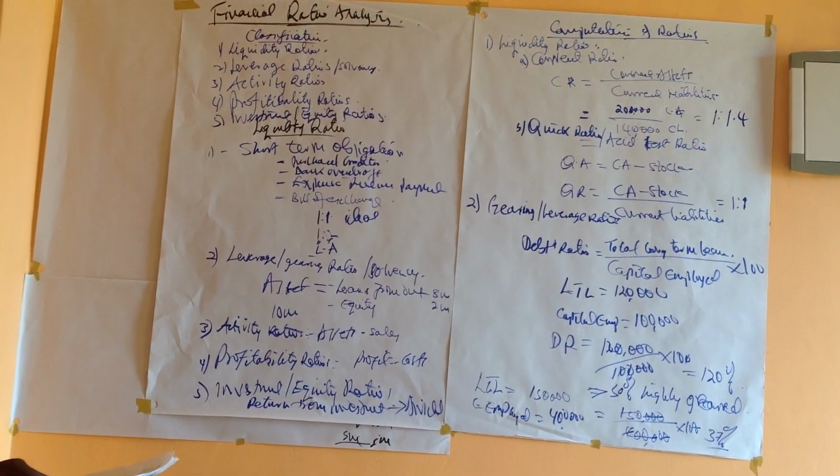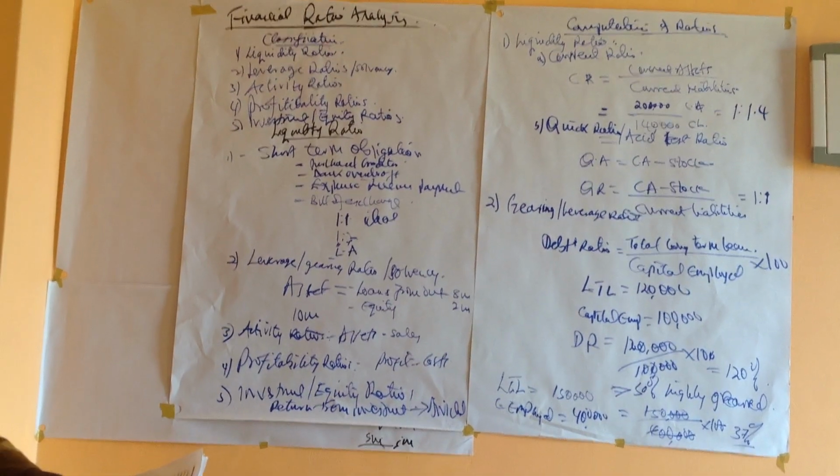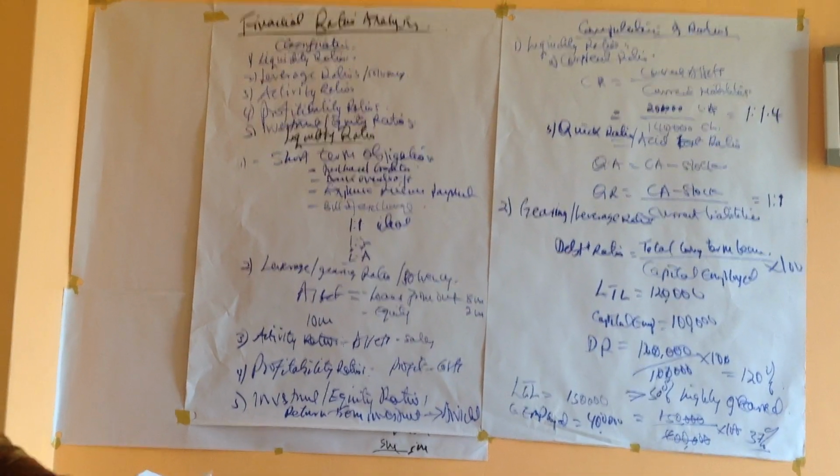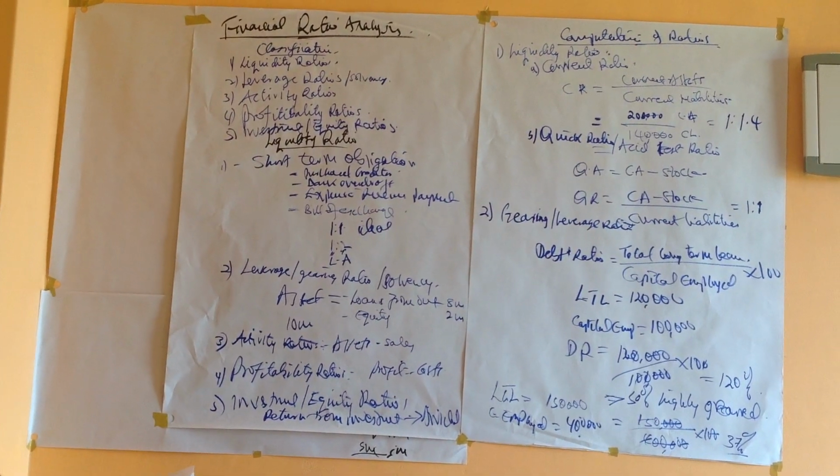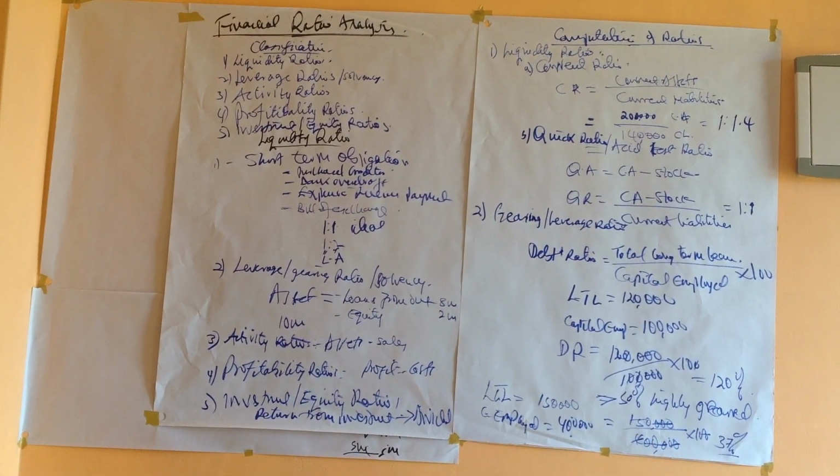So that was the capital gearing ratio. And then you have the debt equity ratio.